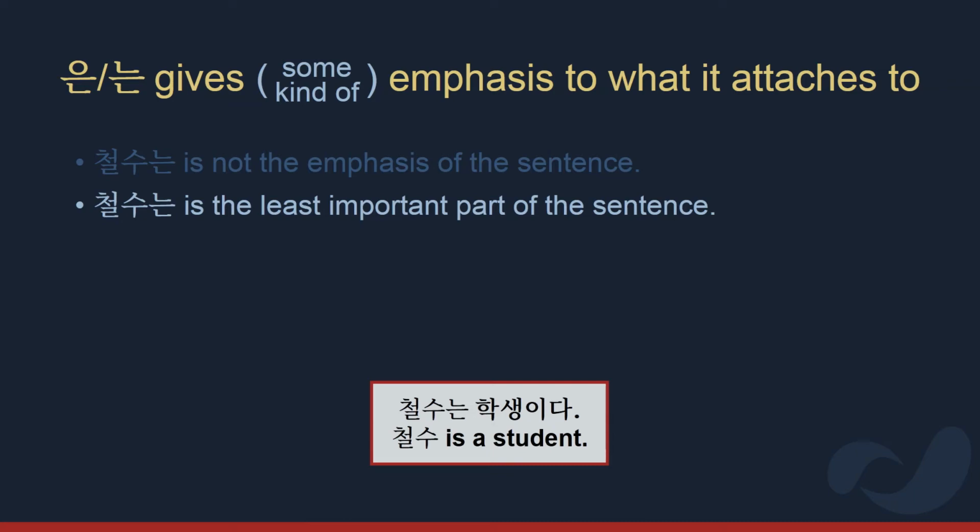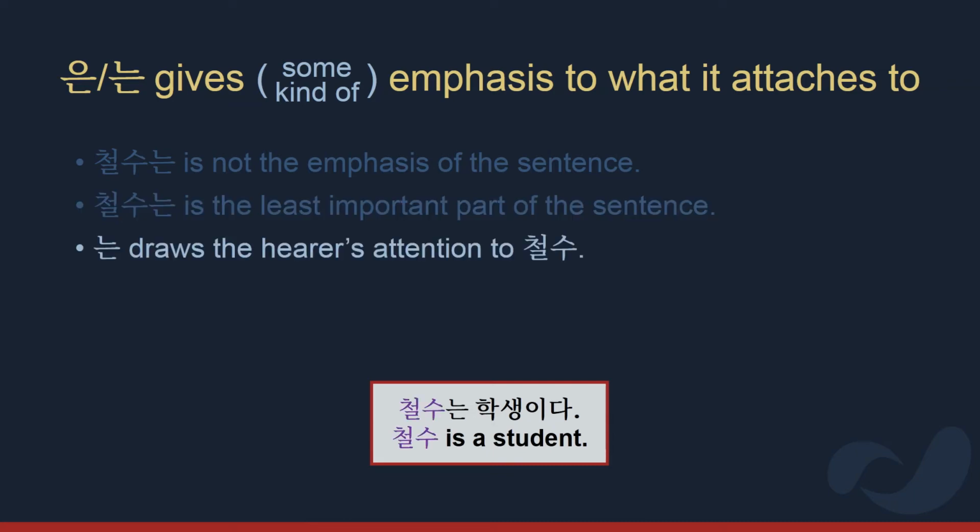So what does 는 do in this sentence? Well, it draws the hearer's attention to 철수. This is some kind of emphasis in itself, but it would be wrong to look at the sentence and think that 철수 is the emphasis of the sentence. The emphasis that occurs is actually part of the interaction between speakers. 는 has the purpose of saying, I'm about to say something about 철수 now. Do I have your attention? And then after that, 학생이다, that is the important part of the sentence.